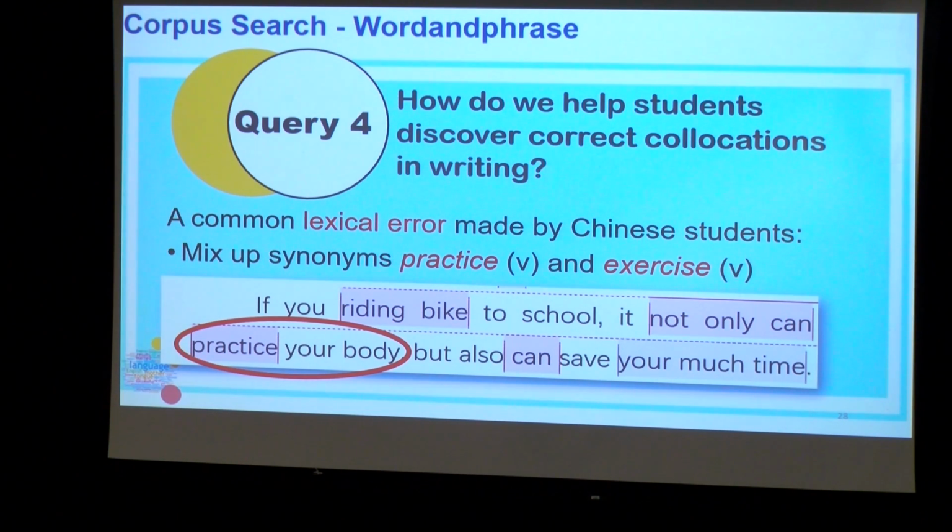A common lexical error made by Chinese students is they often mix up synonyms like practice with exercise, right? This sentence is taken from a real piece of writing. Practice your body. Is it okay? Well, you tell your students it's not okay. You have to use exercise. And then next time, your students will make the same mistake, right? Okay.